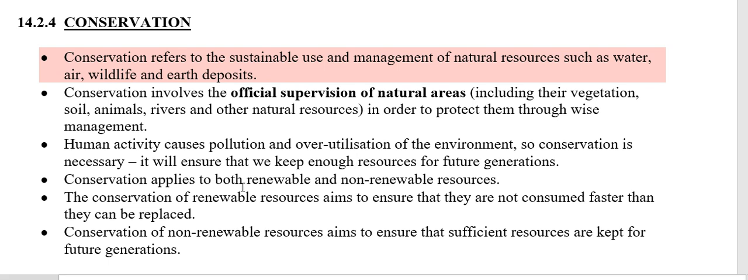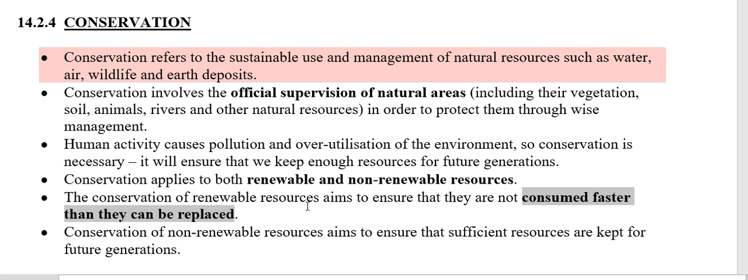Conservation applies to both renewable and non-renewable resources. Some people think that it is only our non-renewable resources that have to be managed carefully, but our renewable resources also have to be managed carefully. With renewable resources, it means that we are not going to consume them faster than they can be replaced. Remember, renewable resources are those resources that nature can replace. We can't replace them, nature can replace them.